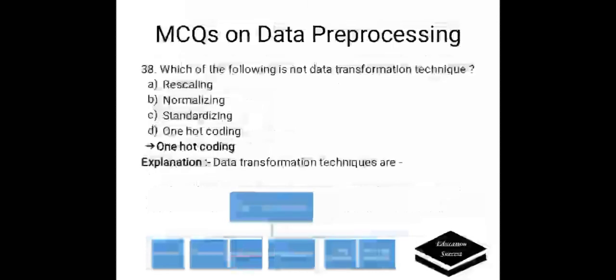Which of the following is not data transformation technique? A. Rescaling, B. Normalizing, C. Standardizing, D. One-hot coding. Correct answer is one-hot coding. Data transformation techniques are rescaling, normalizing, binarizing, standardizing, label encoding and one-hot encoding. One-hot coding, not one-hot encoding. So, one-hot coding is not a data transformation technique.